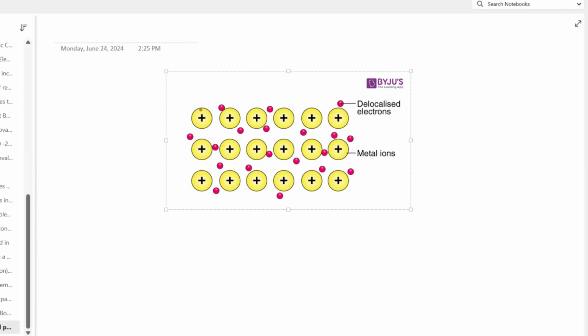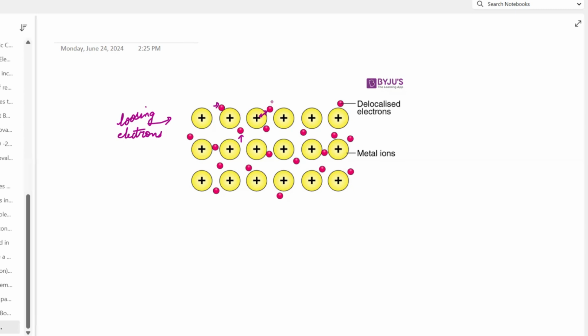These cations are formed by losing electrons, and the electrons removed from the atoms move around them. A force of attraction develops between these electrons and the cations.